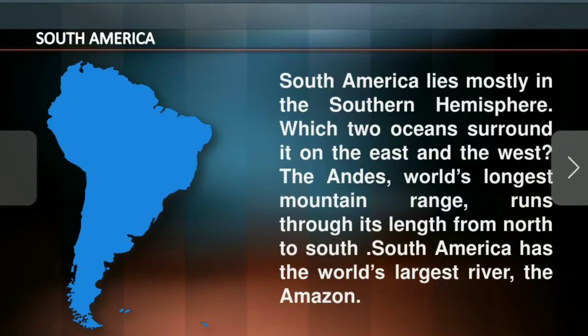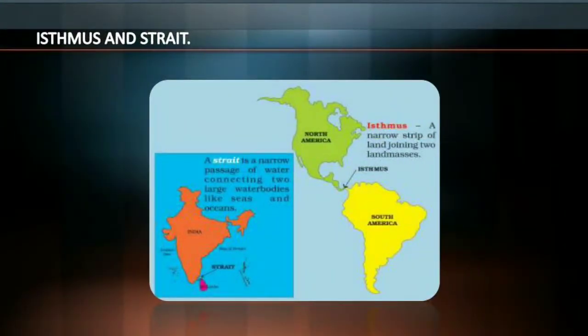The Andes, the world's longest mountain range, runs through its length from north to south. South America has the world's largest river, the Amazon River. Yes, it is also famous for the Amazon River.